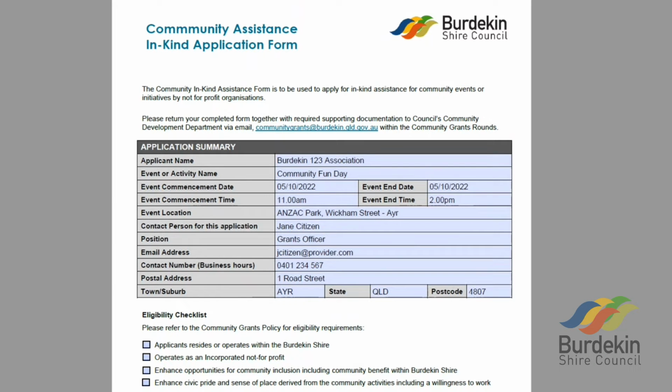This is our Community Assistance In-Kind Support application form. This form has been developed for organisations who are seeking only in-kind support for their event or activity. Some of the things these include are providing bins for your event or the use of council resources like witches' hats or bollards.